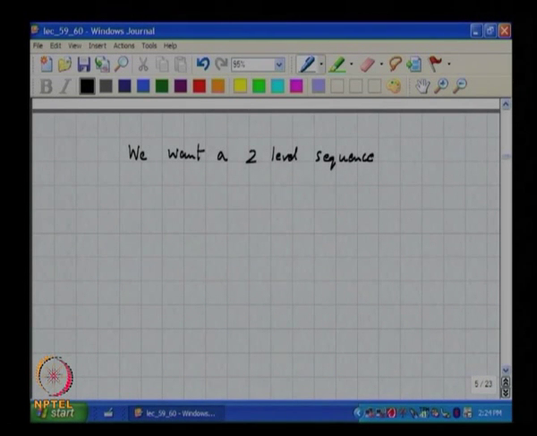whose low frequency value is the same as V by (n_level minus 1).